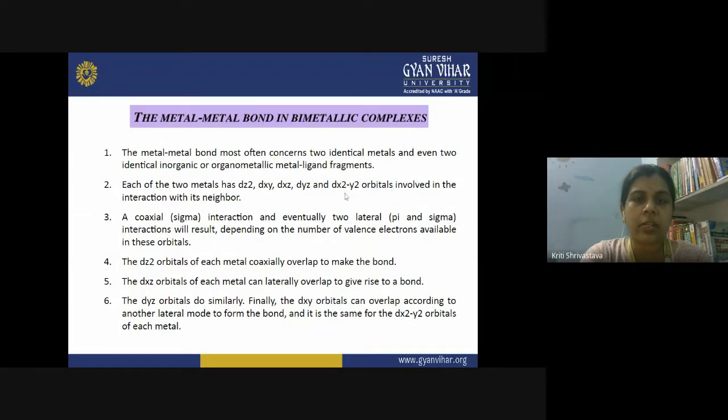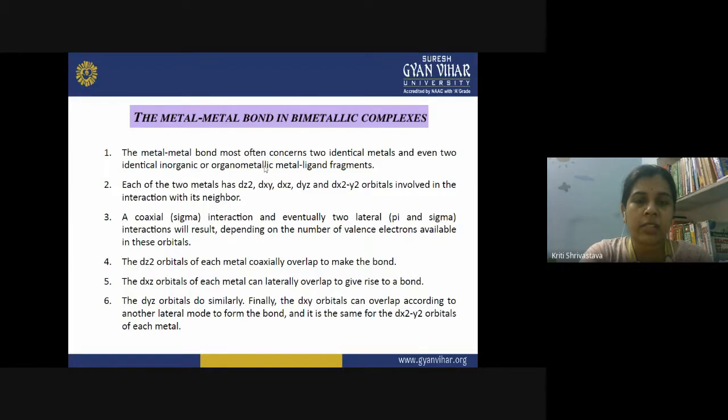These are the d orbitals present on the metal atom, and you know that in the transition metals, the valence electrons are present in the d orbitals. Like in the 3d series, they are present in the 3d orbitals, from scandium to zinc, and then we have the 4d series and 5d series.